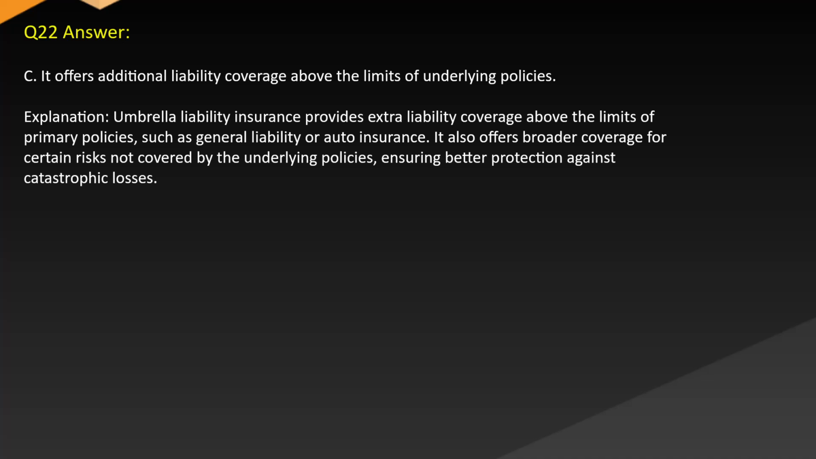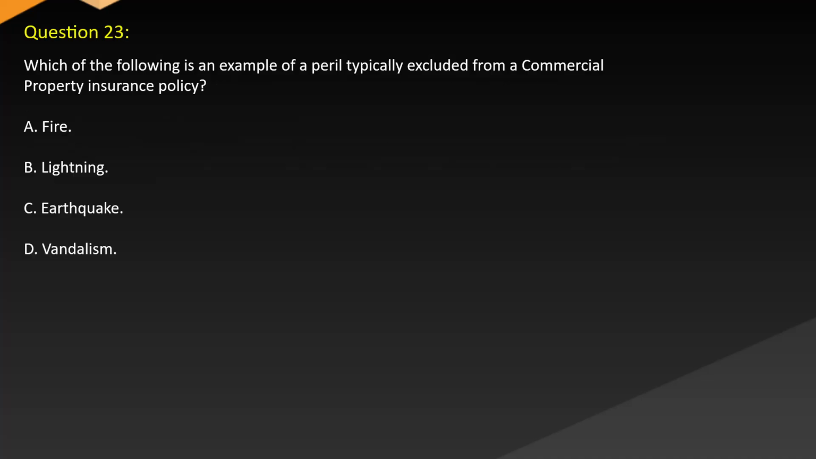Explanation. Umbrella liability insurance provides extra liability coverage above the limits of primary policies such as general liability or auto insurance. It also offers broader coverage for certain risks not covered by the underlying policies, ensuring better protection against catastrophic losses. Question 23. Which of the following is an example of a peril typically excluded from a commercial property insurance policy? A. Fire. B. Lightning. C. Earthquake. D. Vandalism.